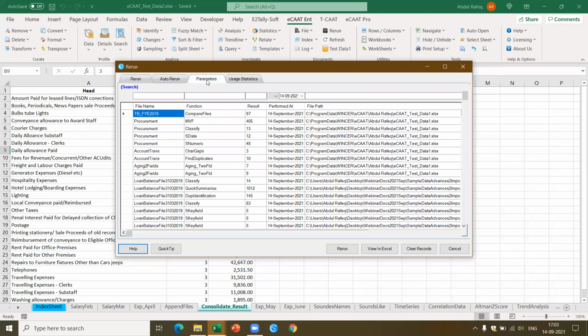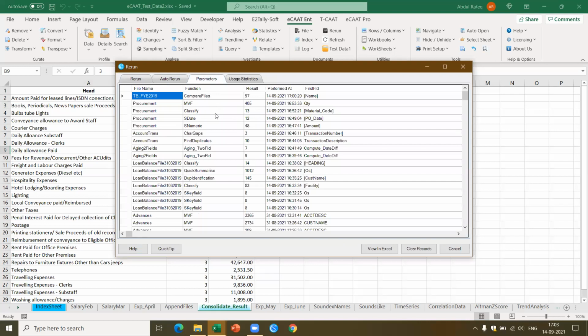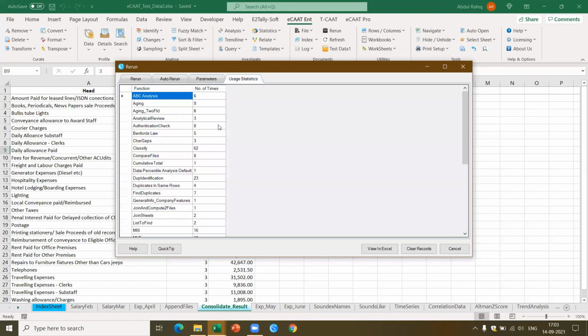Now, this is what I call auto documentation. It also tells me for each of these what parameters were given. This becomes a part of your audit documentation. Not only that, you can also see the usage statistics, which function has been used, how many times.